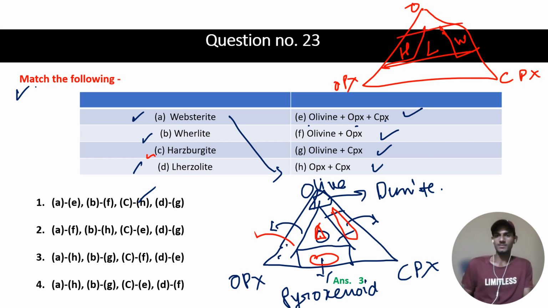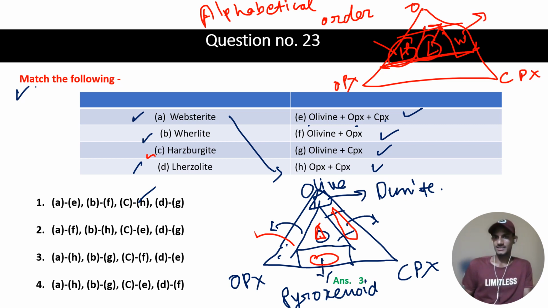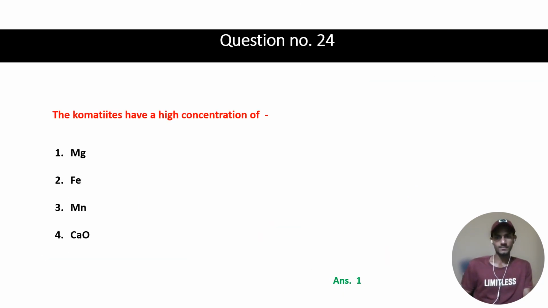How can you remember? A simple technique is alphabetical order: H, then L, then W. In the same order, these rocks are there. So now you can remember which one is OPX rich, which one is CPX rich, or which is the exact balance, or you can say 50-50%. So here the third option will be our right answer.